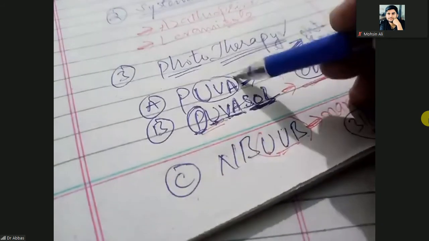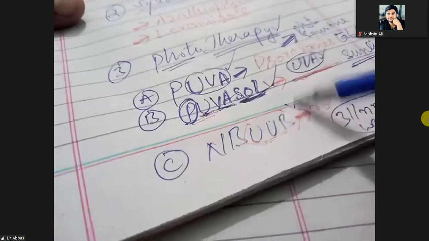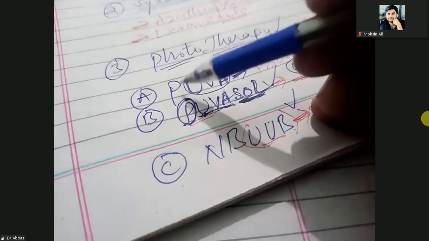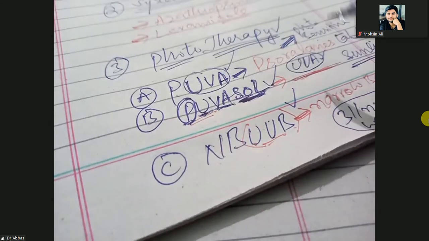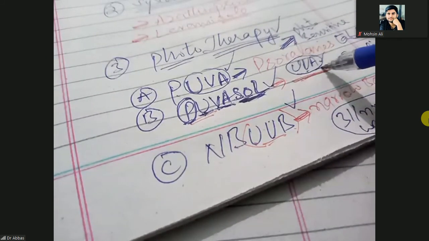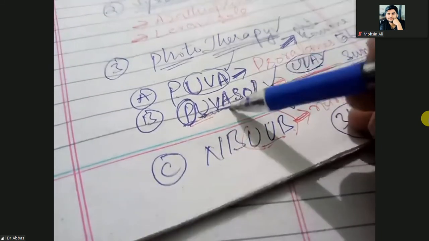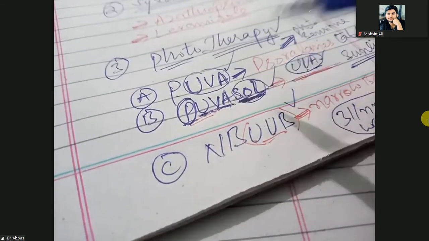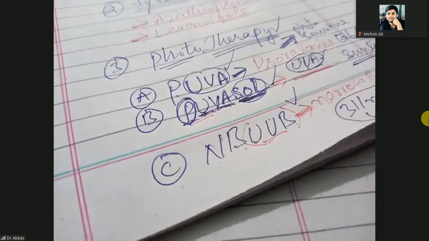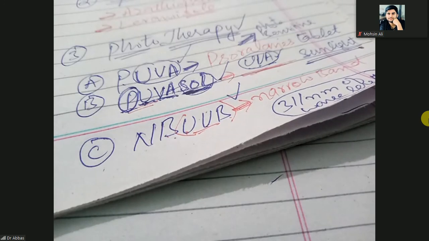Phototherapy means PUVA, PUVA sol, and NB UVB. PUVA means psoralens followed by ultraviolet A light. PUVA sol is psoralen with ultraviolet A light from a sun source, and NB narrow band means exposing the lesion to the 311 nanometer wavelength of light. Okay.